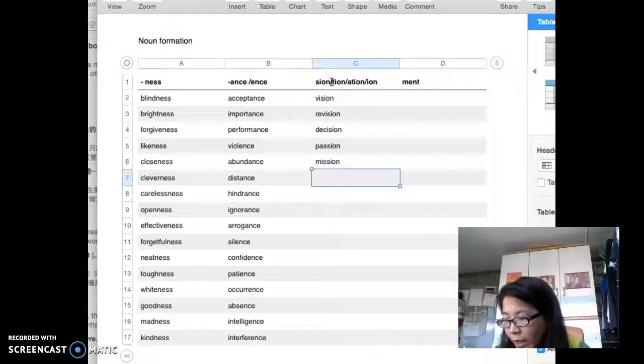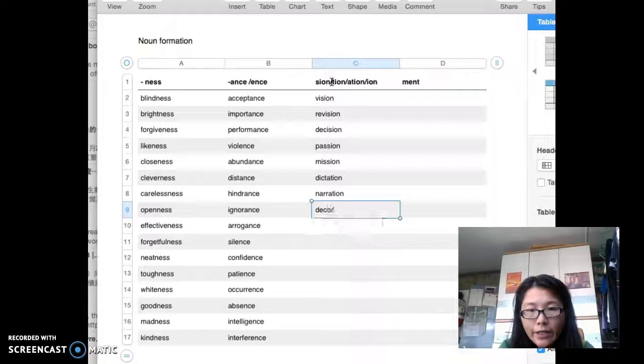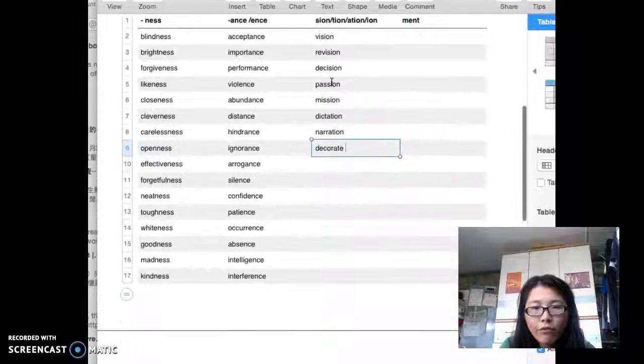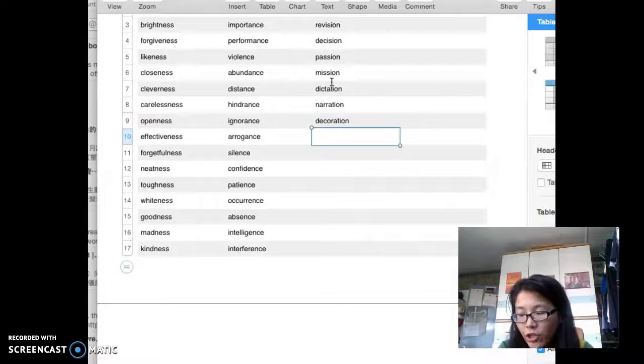And then let's take another example. TATION, for example, dictation, ATION. Or narration, which comes from narrator. Narrator, that is, you describe something without adding any emotion. So narration. And the next one, decorate. You want to decorate your house. Decoration. The decoration is quite pretty, glamorous.